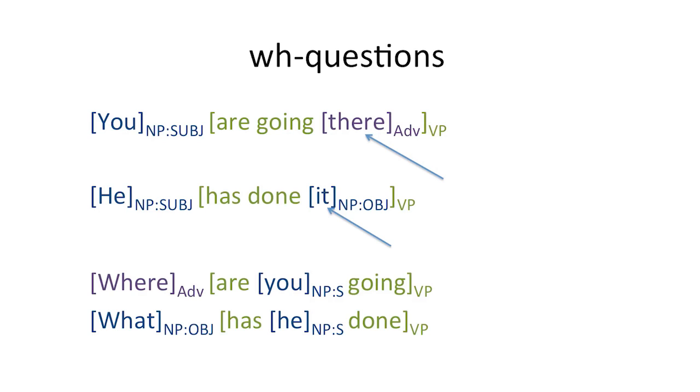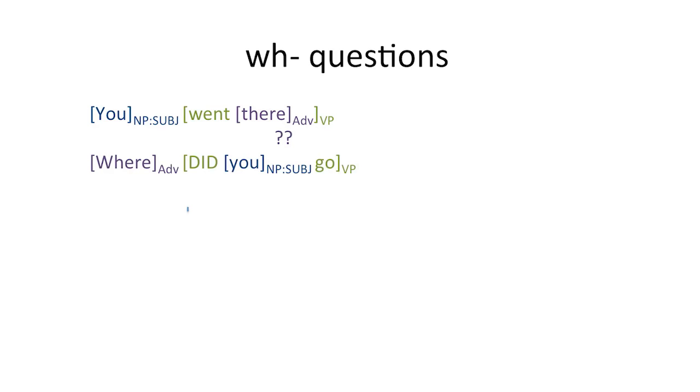If there is no auxiliary in the verb group of the declarative clause, then just like with a yes-no question, we have to add the right form of the auxiliary verb do in front of the subject. So from you went there, we get where did you go with the auxiliary do inserted. We can't just move the main verb in front of the subject and say, where went you?